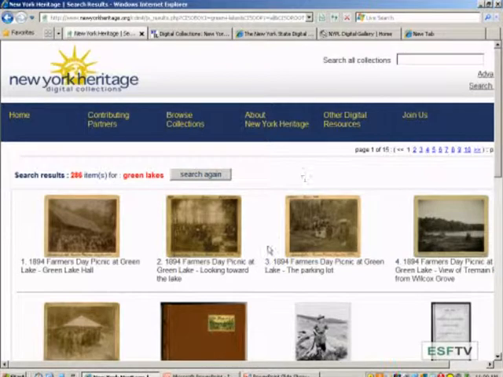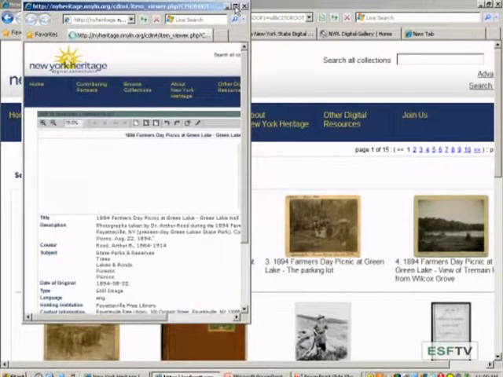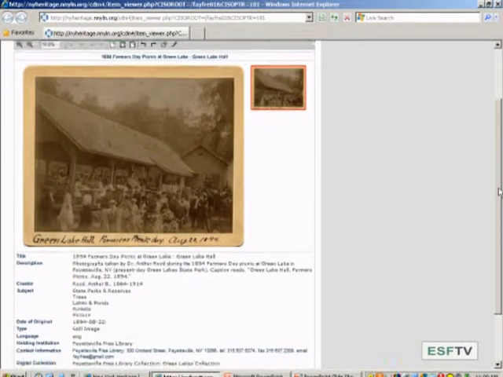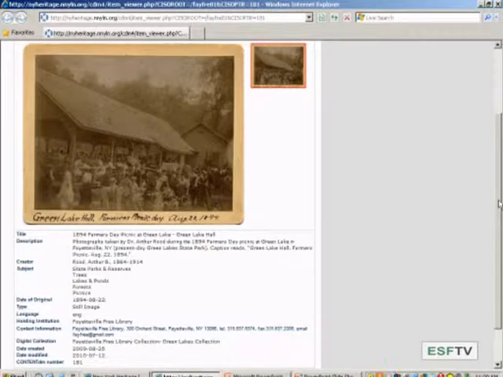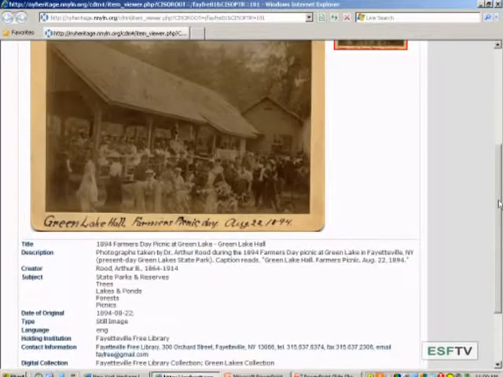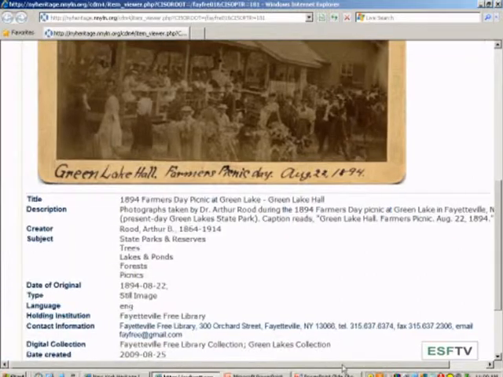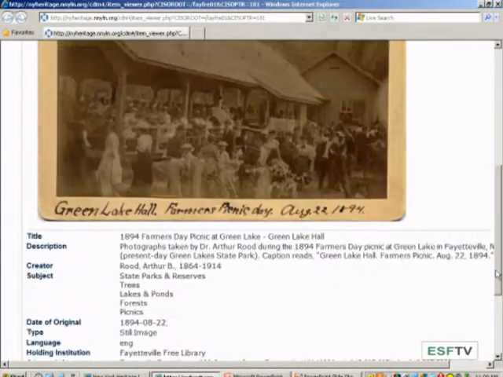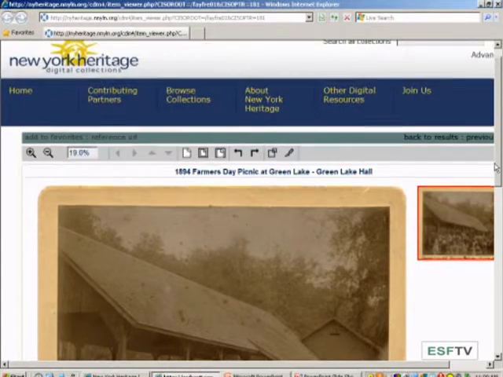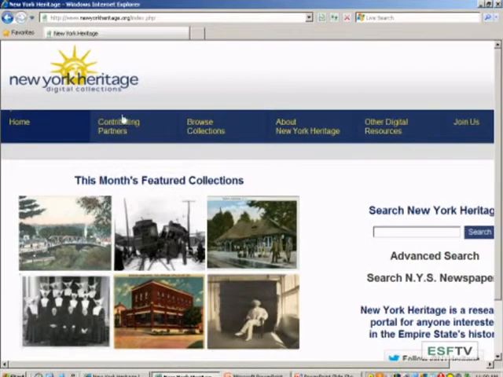So for example, I could click on a photograph, and it will bring up the full view of the photograph and a really great description. This happens to be a photo from 1894, and it tells me everything I need to know about it, where it was taken, and if I want to see the actual physical item, it's telling me who has this. So there's a nice little catalog record for the item. Wonderful item, just wonderful.